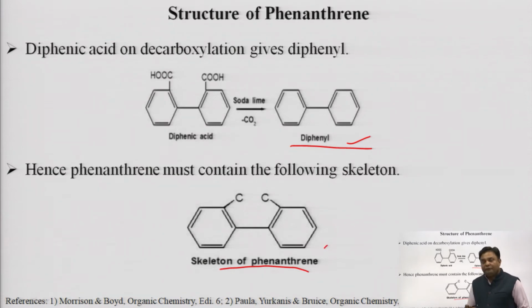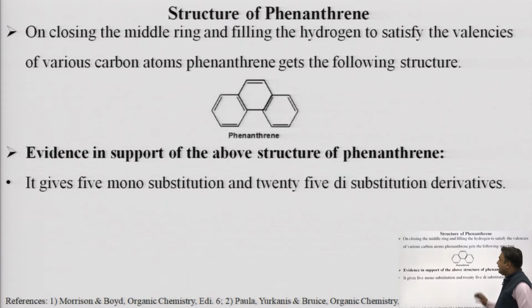So this clearly indicates the structure of phenanthrene should be like this. It has two phenyl rings joined together, and at the ortho position there should be two more carbons. Then, on closing the middle ring and filling in hydrogen to satisfy the valencies of the various carbon atoms, phenanthrene gets the following structure.